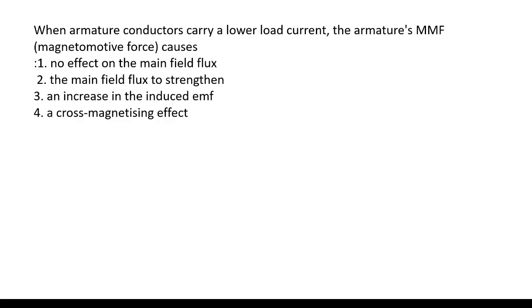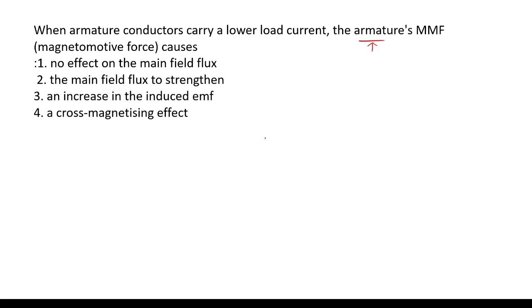When armature conductors carry a load current, the armature's MMF causes dash. No effect on the main field flux, the main field flux strengthens with an increase in the induced EMF, a cross magnetizing effect. Here we have the concept that is nothing but armature reaction. What is the armature reaction?